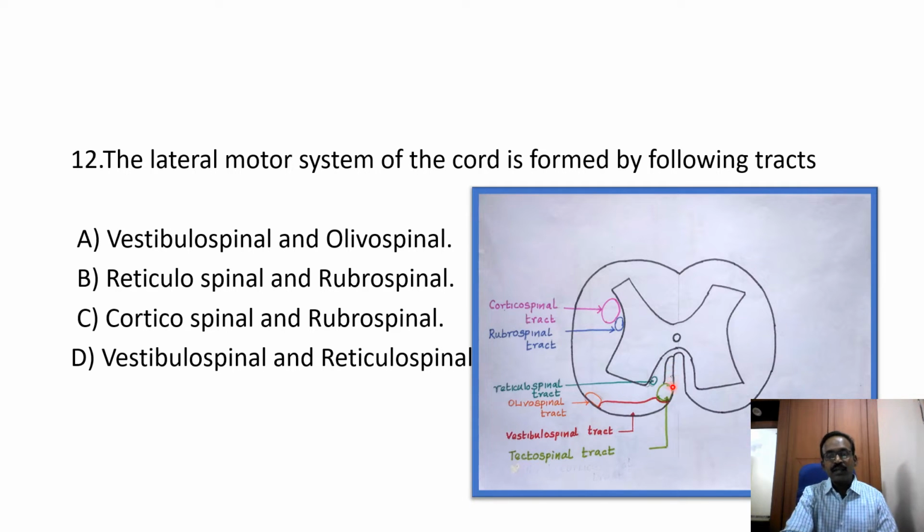The tectospinal tract is present medially, the corticospinal tract also a little medially, the rubrospinal tract and the reticulospinal tract also medially. Laterally, the olivospinal and vestibulospinal tracts are present.